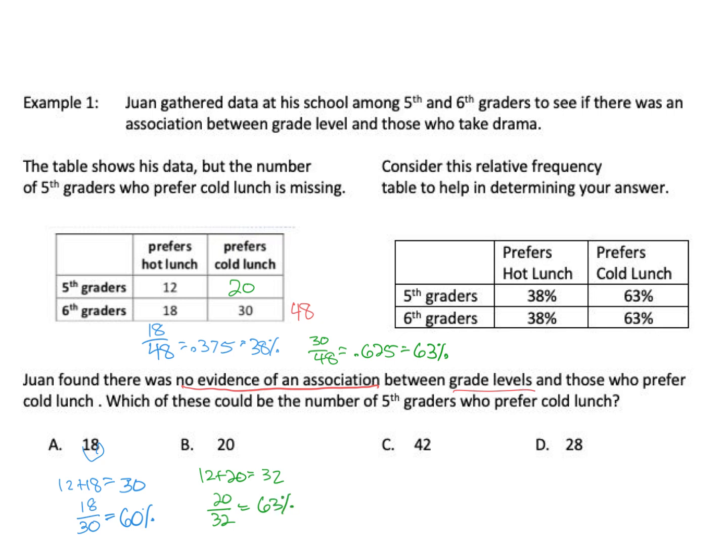Let's try the other two just to make sure. So we're going to say 12 plus 42. 12 plus 42, that's 54. And then 42 divided by 54. That's 78%. And then last one, we're going to do 12 plus 28. 12 plus 28. Okay, that's 40. 28 divided by 40.